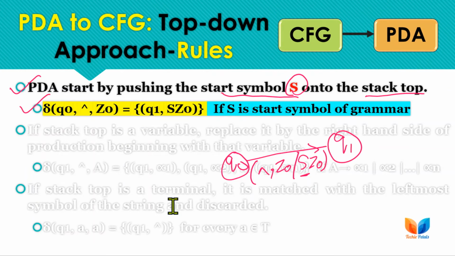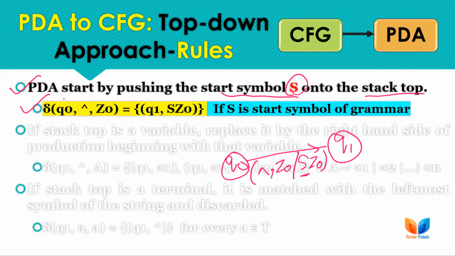Remember one thing: while pushing the start symbol of the grammar S, or while replacing any variable with the right hand side of its production rule, we are not reading any input. We read the input symbol only when the stack top is a matching terminal symbol. So for all other transitions, for variables and for the start symbol, we are not reading any input. We read input if and only if the stack top is a terminal symbol, as we did in the example.